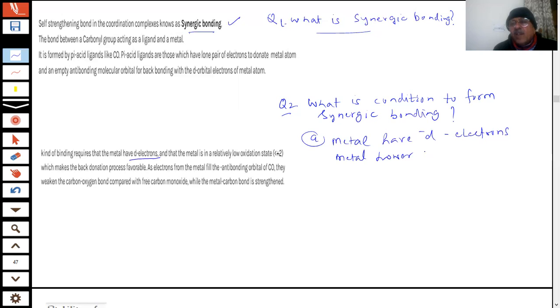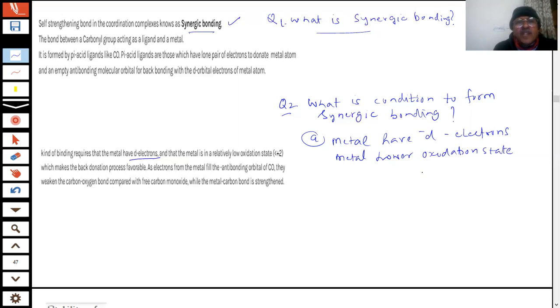We are saying relatively lower oxidation state. Why? If it is in a higher oxidation state, it is already short of electrons. Then why will it donate electrons? If it is Mn5+, it has already lost electrons. Why will it give electrons when it has already lost so many?